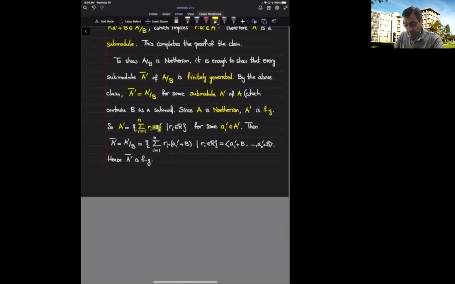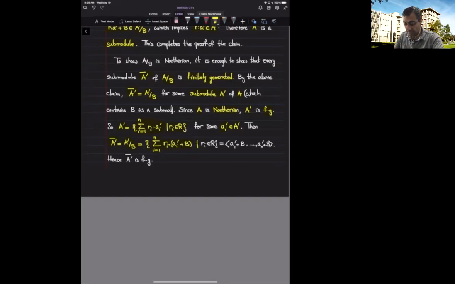of these generators. So every element of A prime is of the form sigma r sub i a sub i prime, as the r sub i's range in the ring R. Now, when I pass to the quotient of A prime to get A prime bar, we still see that every coset is a linear combination of a sub i primes, and by the definition of scalar multiplication in the quotient, we see that every element of this quotient is an R linear combination of the cosets that are represented by a sub i primes.